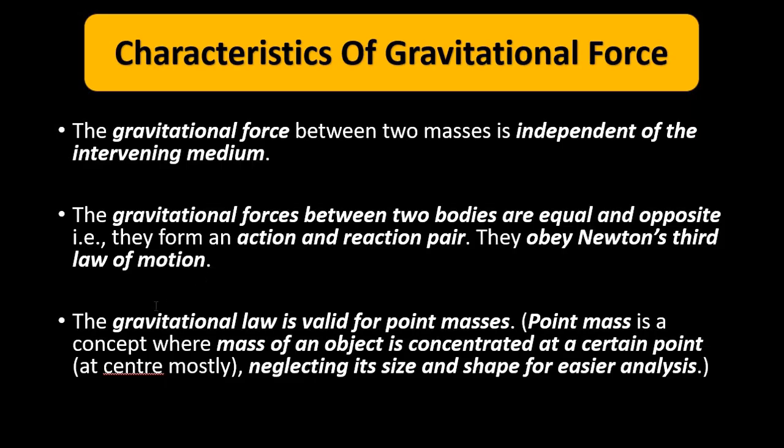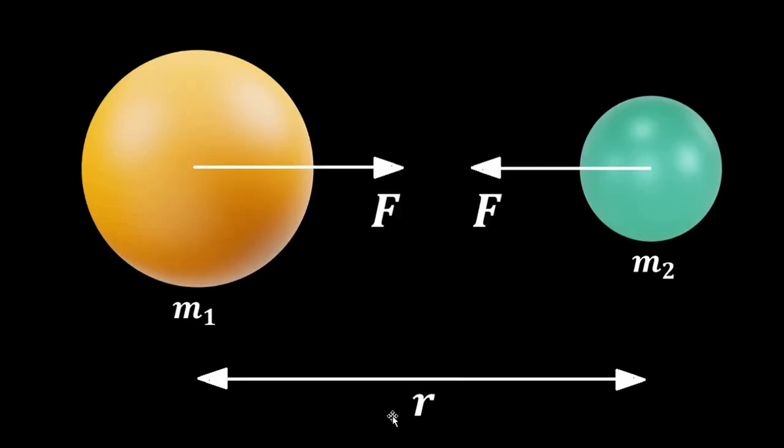Then the gravitational law is valid for point masses. So what is the concept of point mass? I told that the centers are separated by distance r. The point mass is the concept where it is visualized that the entire mass of the object is concentrated at one point, which is basically the center of mass of the system.